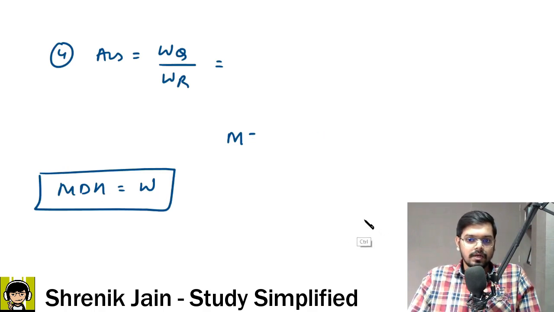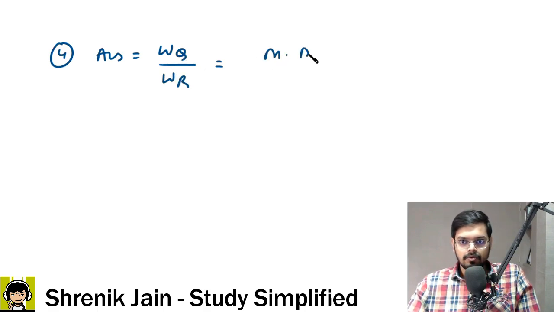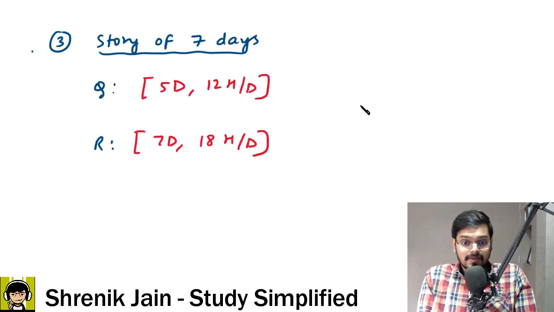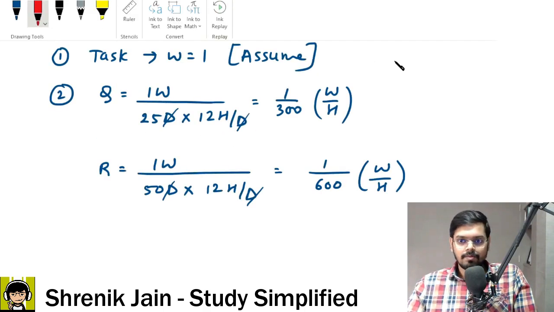This means this W is to be replaced as M into D into H for the player Q divided by M into D into H for the player R. What is MQ and MR? Sir, this is the efficiency. Sir, this is the काम करने की क्षमता.